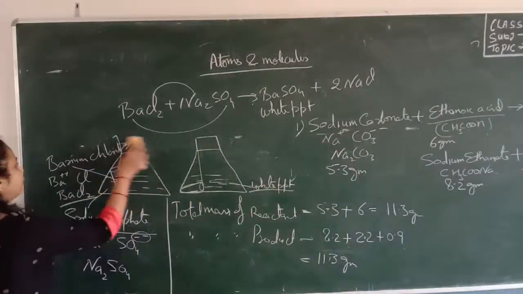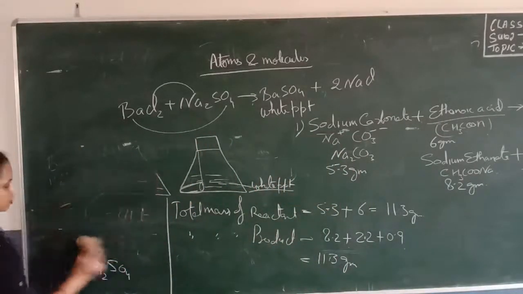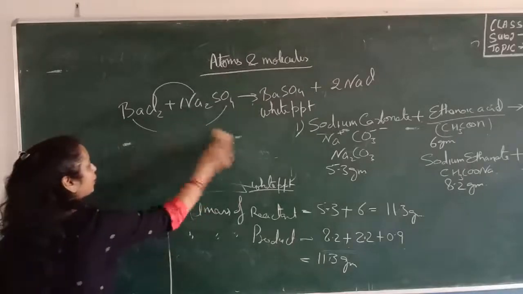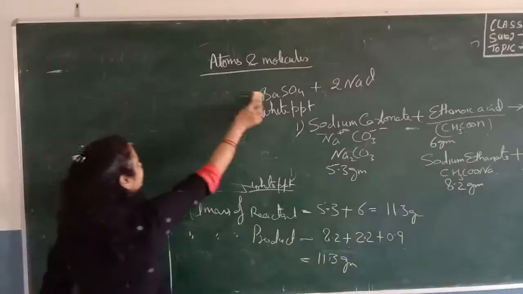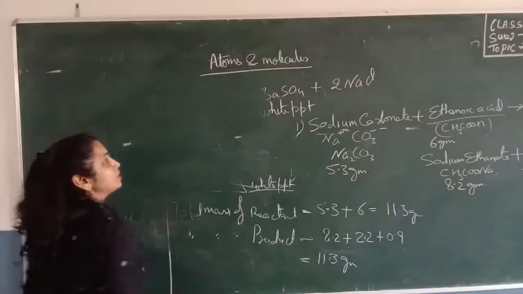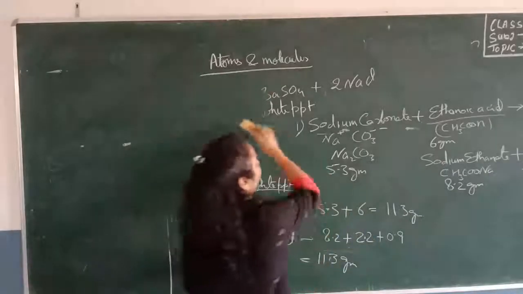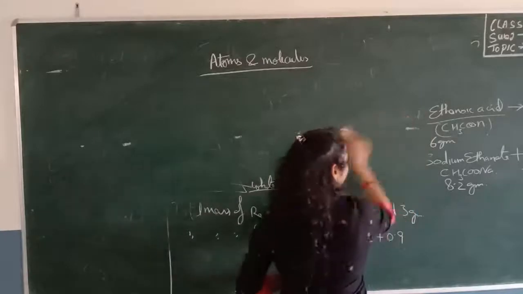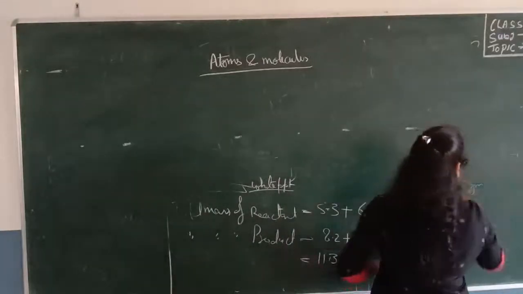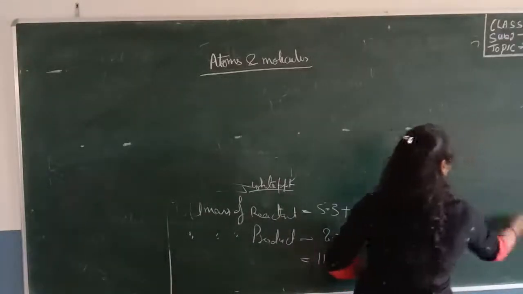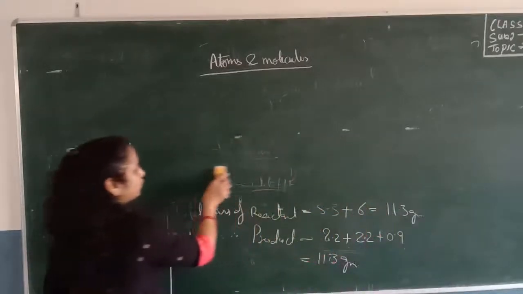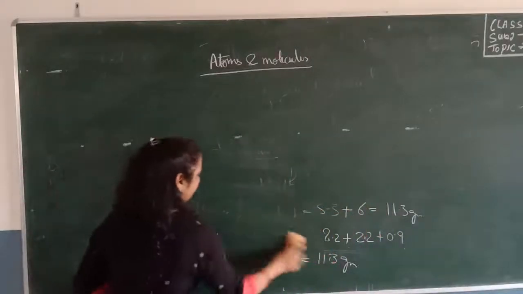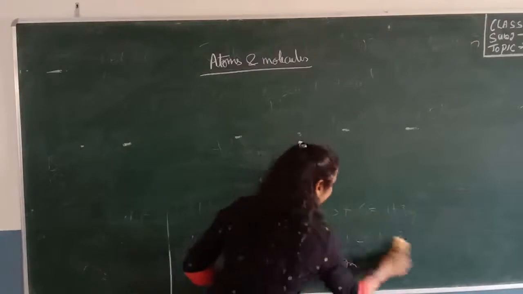We are talking about the first law of chemical combination, the law of conservation of mass. It was given by the scientist Lavoisier, and according to this law, matter cannot be created nor destroyed. It can be converted from one form to another.